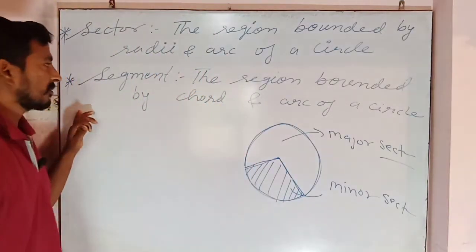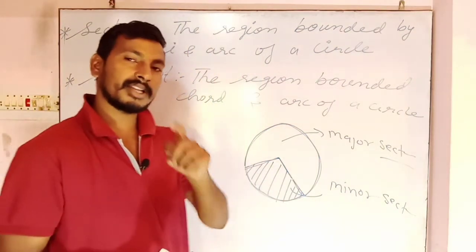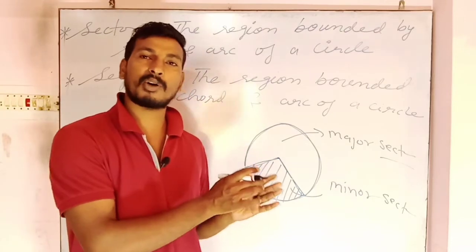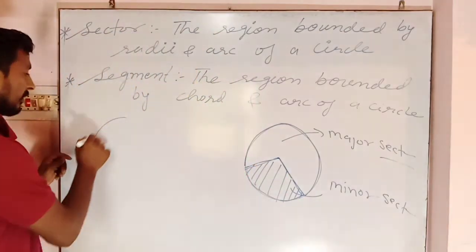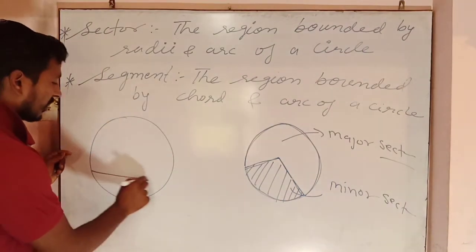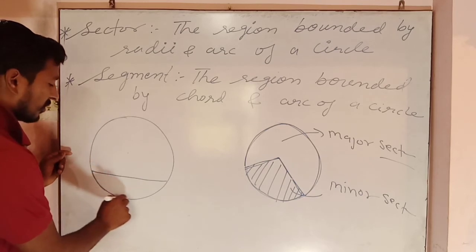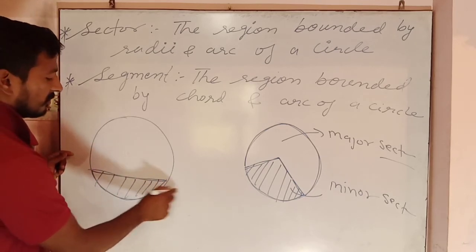Now the next term is segment. The definition is almost the same, only there is one difference. The region bounded by a chord and an arc. So now this is a circle, and the region bounded by a chord and an arc, this region is called a segment.